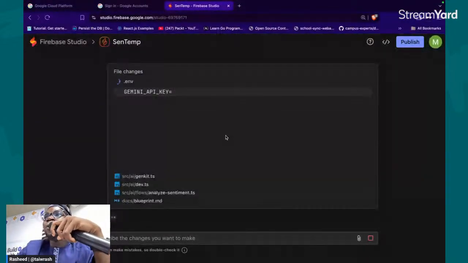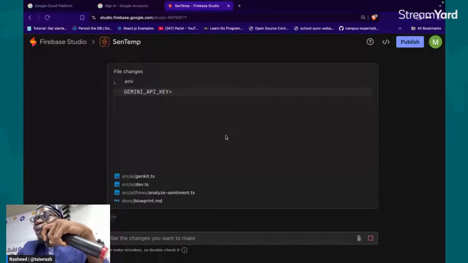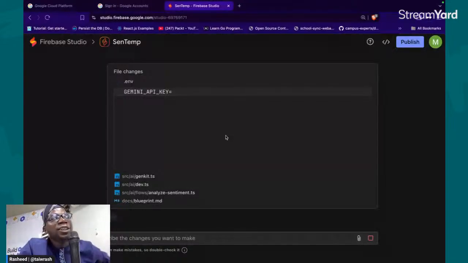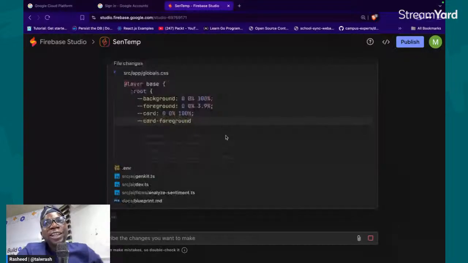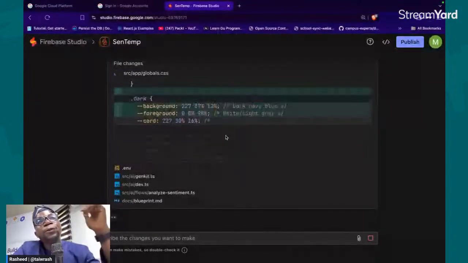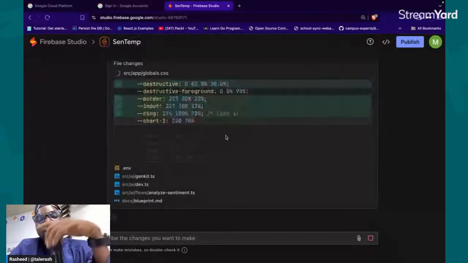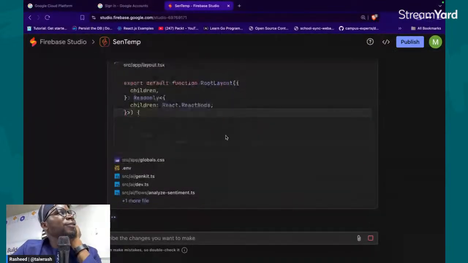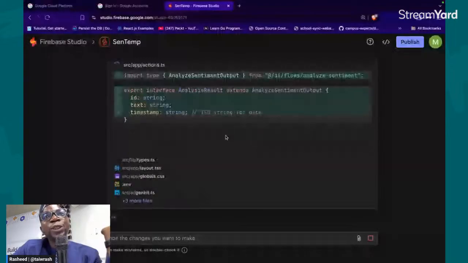So when they say Firebase Studio is agentic, this is the point they are saying it's agentic. It's doing what you're supposed to be doing. That code that you're supposed to be writing yourself, it's getting it up and writing it for us. Yeah, we can now discuss the effect of this, why it's doing this for us.